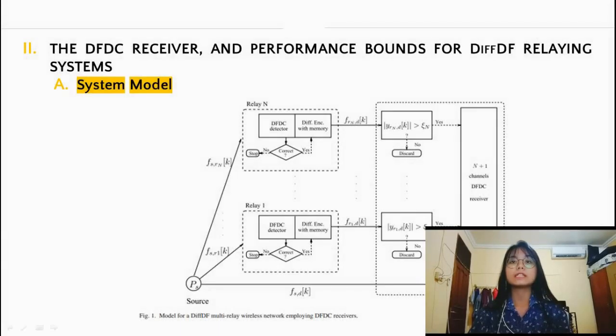2. The DFDC receiver and performance bounds for DF relaying system. A. System model. From this system model, PS is the source transmission power, with f representing the fading coefficients from the source to destination and from the source to relay, which performs the DFDC detection. If the relay makes an error, then it remains silent. Otherwise, the relay differentially remodulates the information symbol and transmits it to the destination.